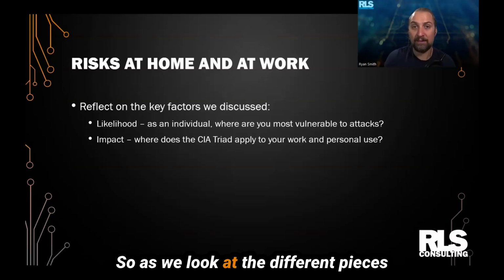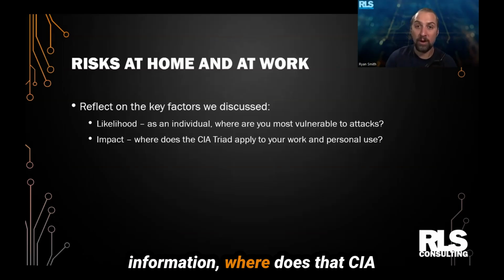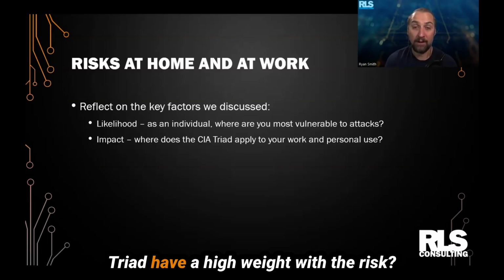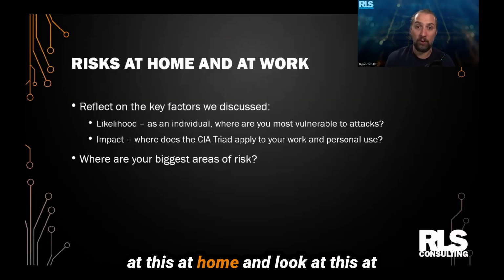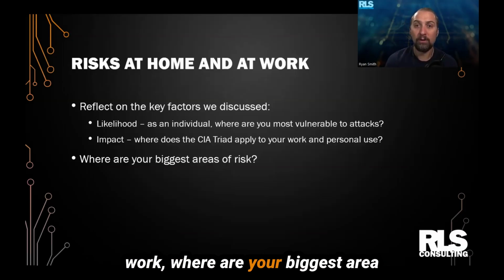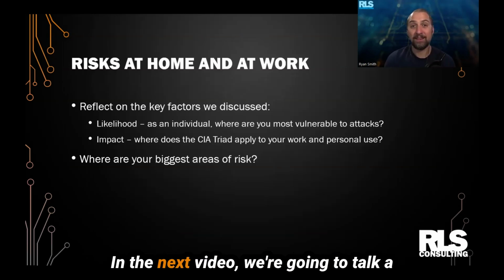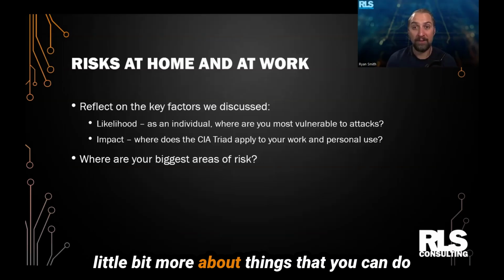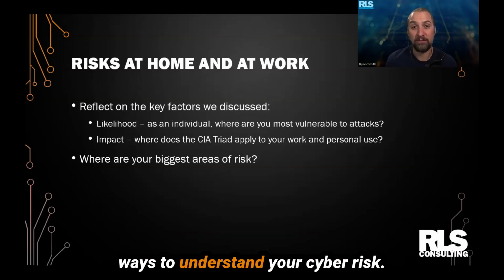So as we look at the different pieces of technology and we look at those different things in that flow of information, where does that CIA triad have a high weight with the risk? As you think about that, look at this at home and look at this at work. Where are your biggest areas of risk based on these key factors? In the next video, we're going to talk a little bit more about things that you can do to start to protect them, but this is a good place to start thinking about simple ways to understand your cyber risk.